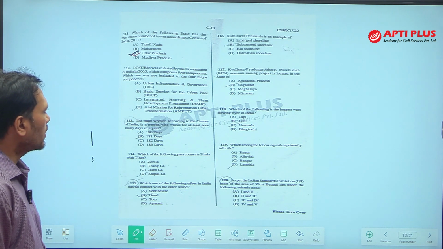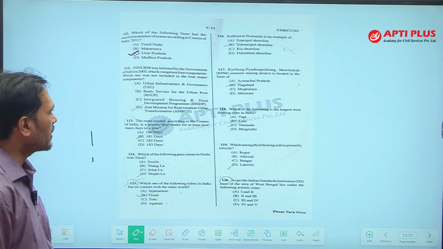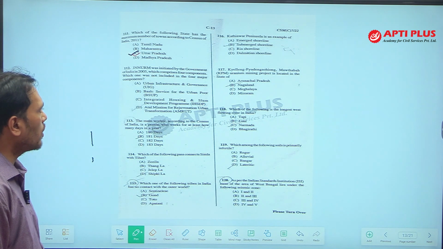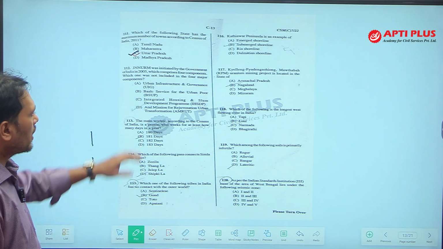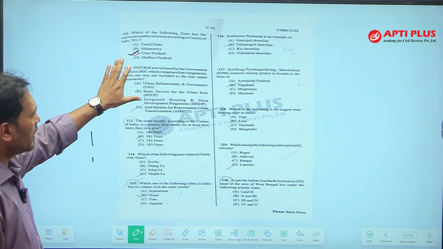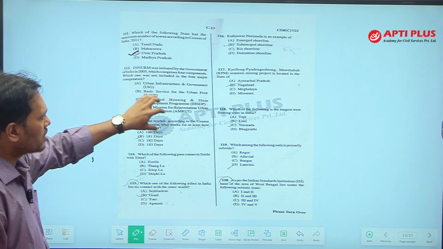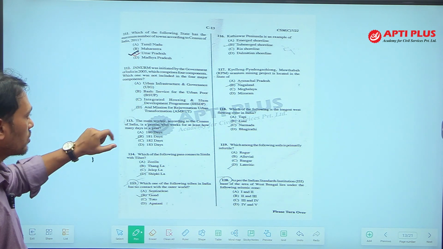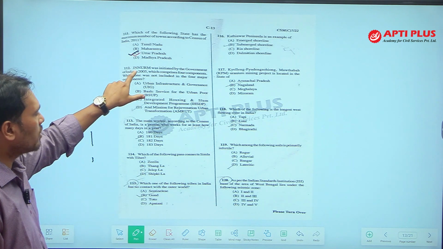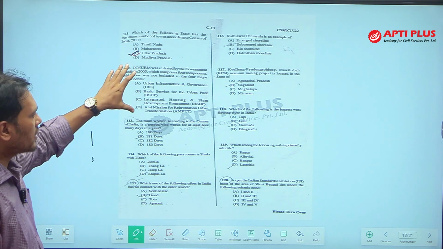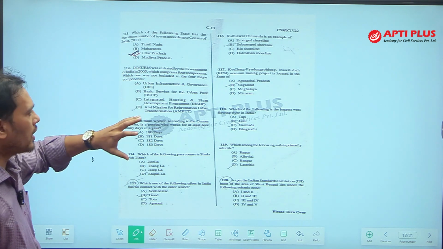Okay, next question 112. JNNURM, Jawaharlal Nehru National Urban Renewal Mission, was initiated by the Government of India in 2005, which comprises 4 components. Which one was not included in the 4 major components? This question is asking which was not a part of JNNURM. That is the basic meaning of this question. JNNURM was an urban development mission.